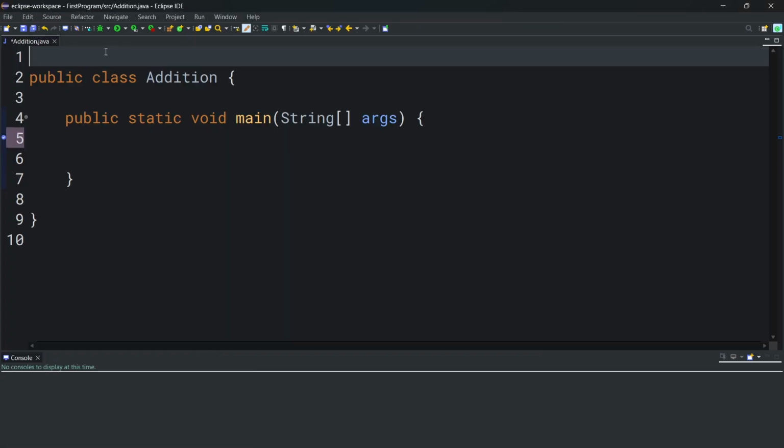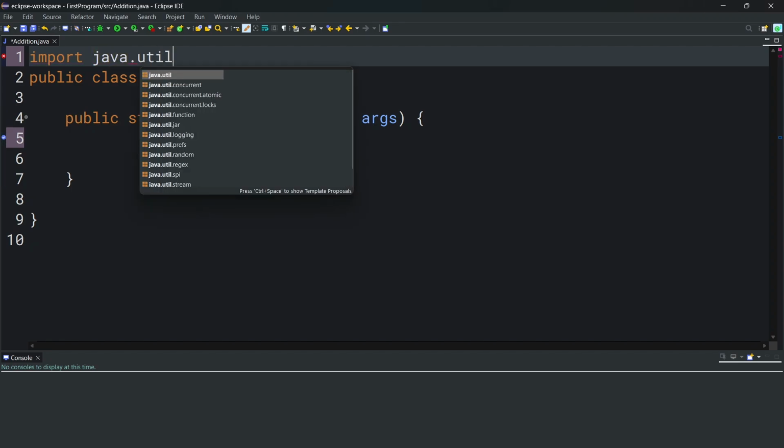When we want to make any program more dynamic, the first thing we need to consider is how to take user input. And in Java, to take user input, there's a class that we have to import. To import a class, we're going to be using the import keyword followed by the name of the class that we want to import. And when we import a class, we can use all the public methods or functionalities in that class in our own code. So here we're going to import java.util.Scanner.